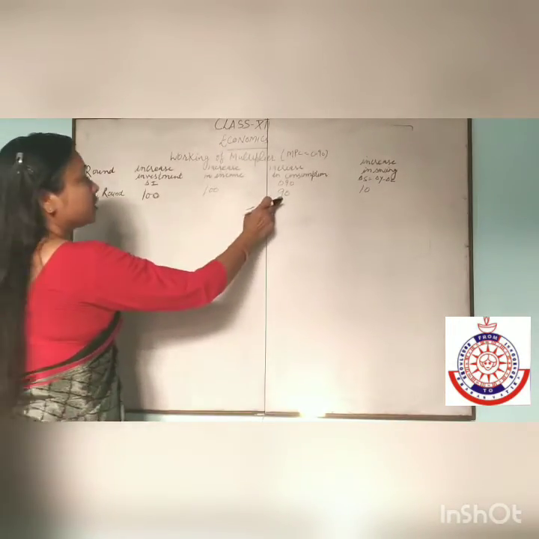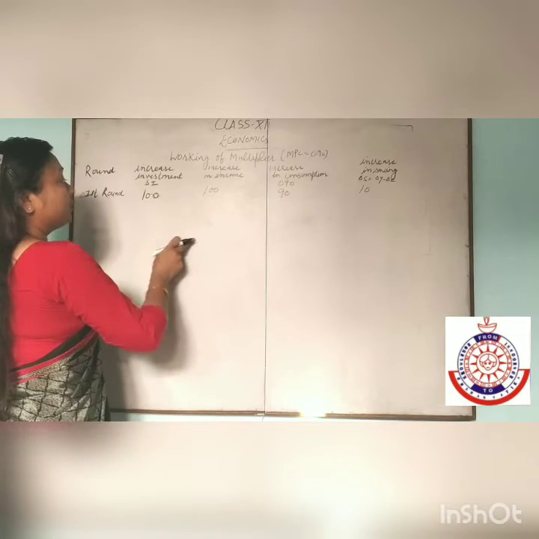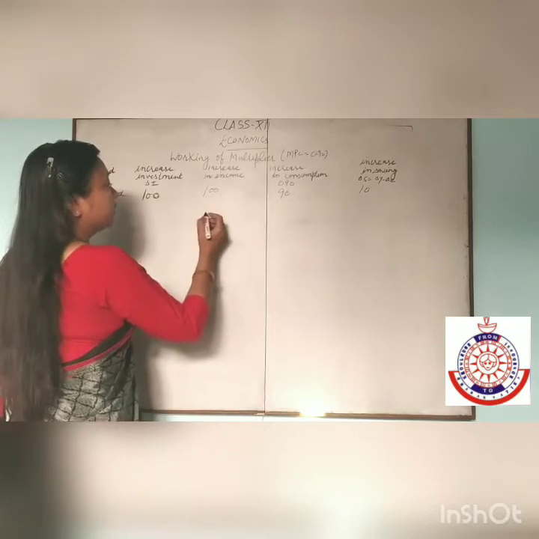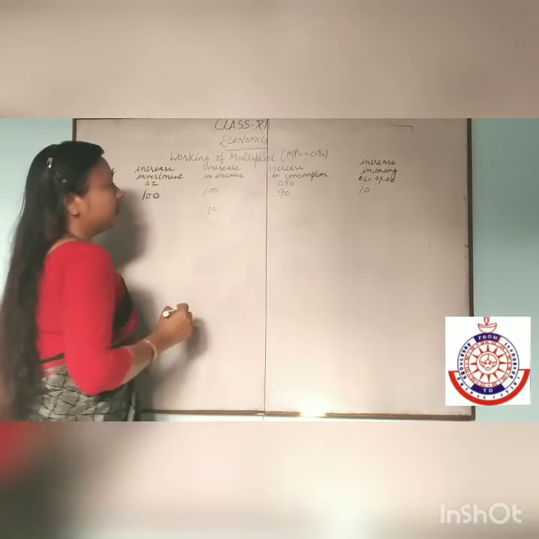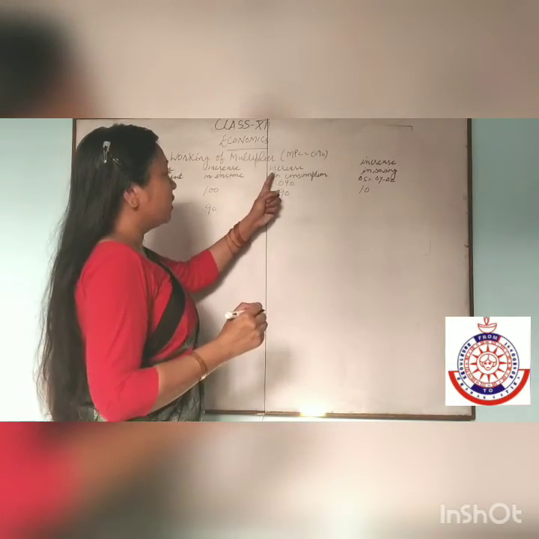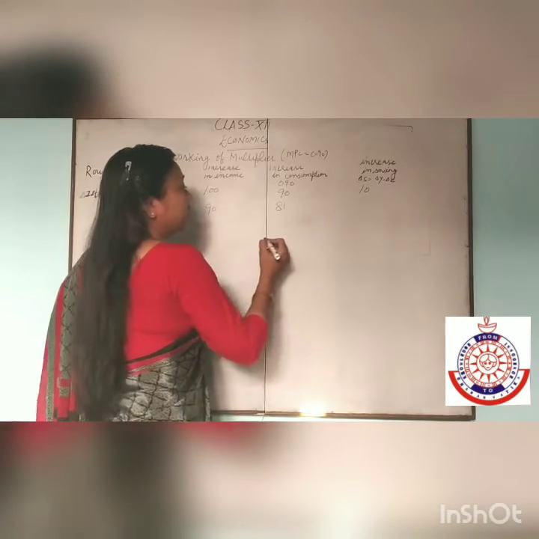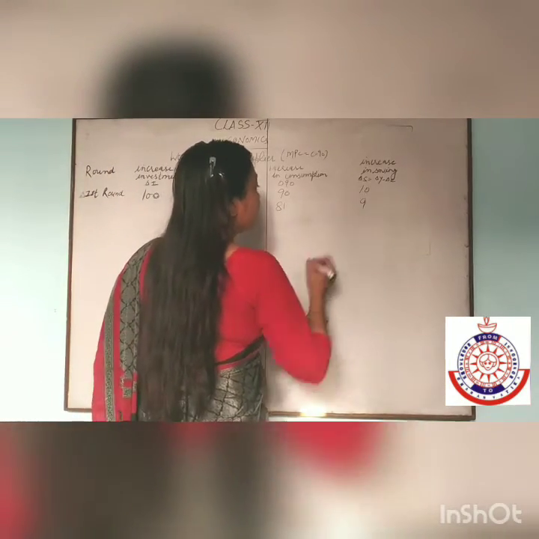Again, this consumption is the income of another person. Now the increase in income is 90. Increase in consumption at 0.90 is 81, and saving is 9.